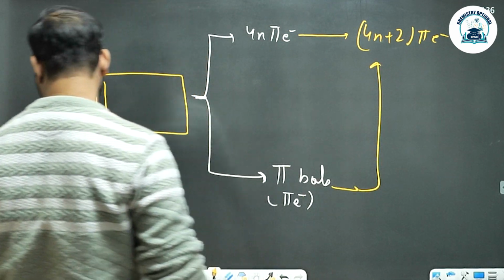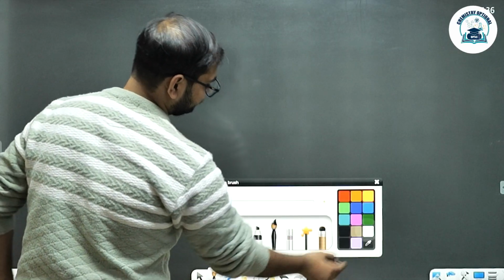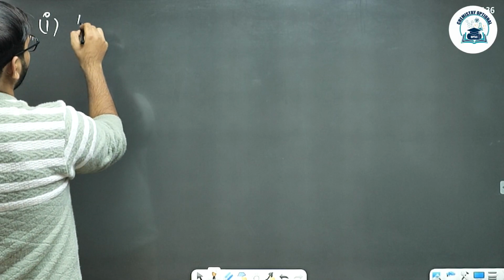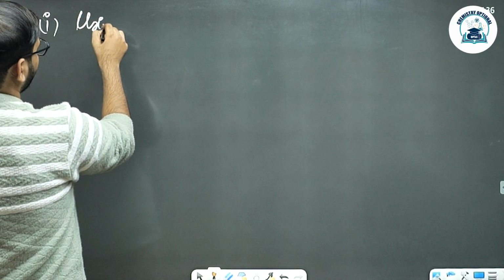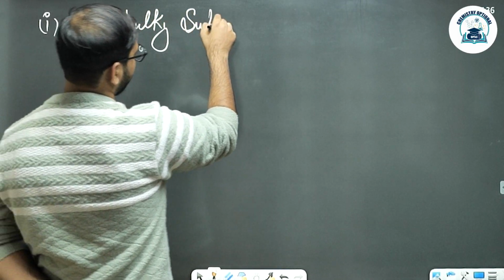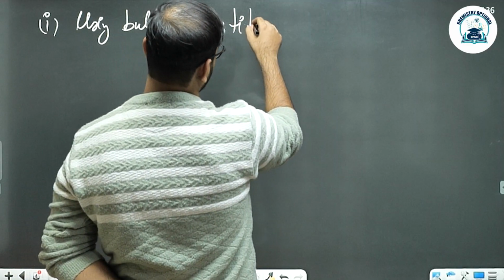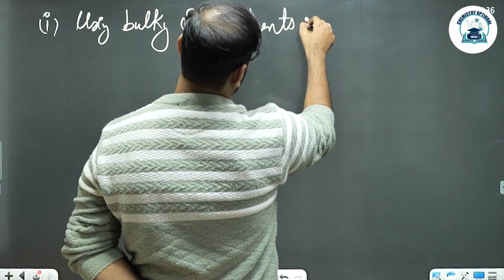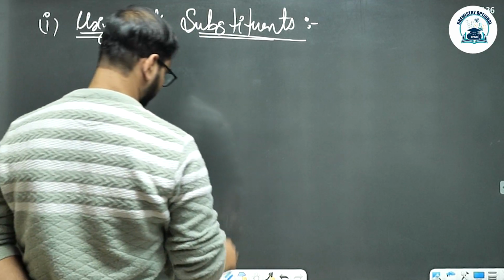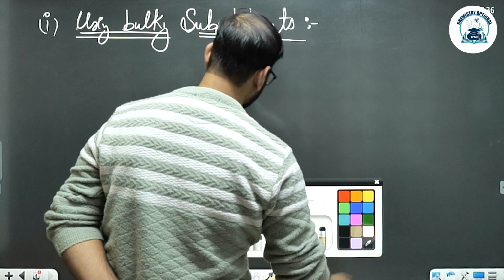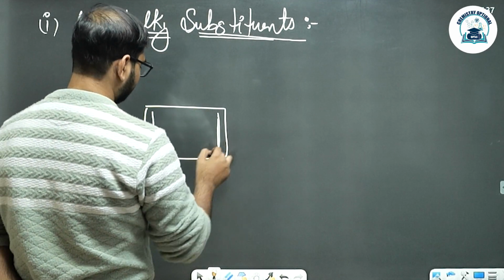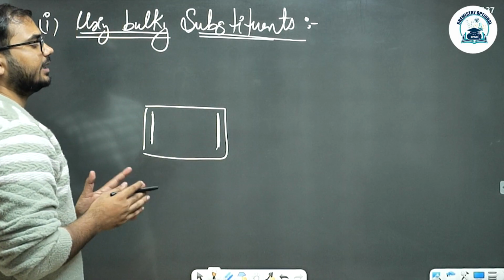The first method is using bulky substituents. The pi electrons are responsible for the dimerization of the molecule.